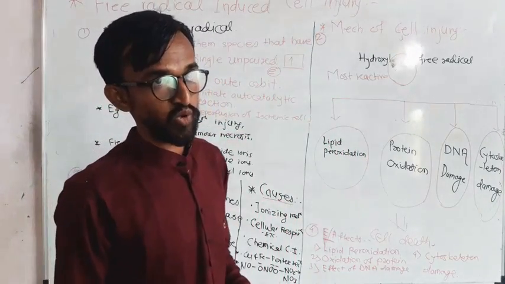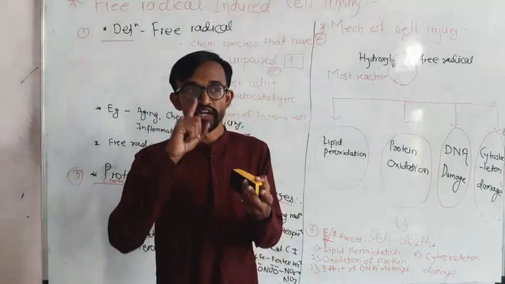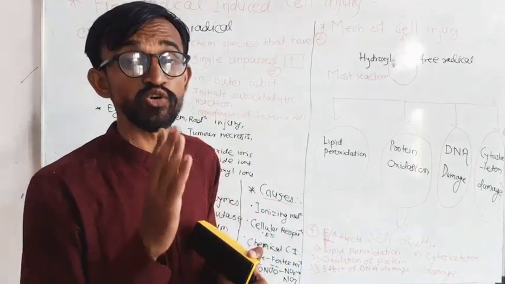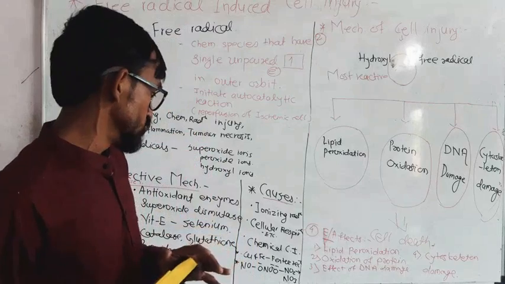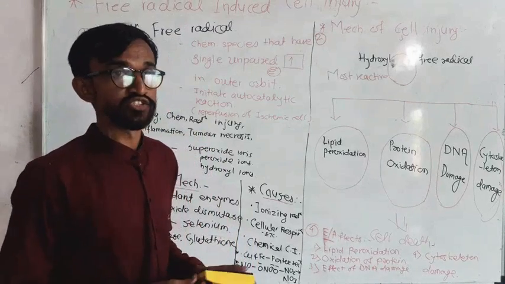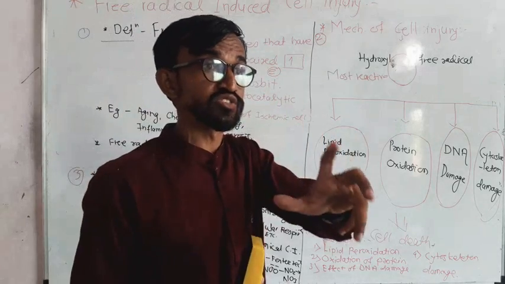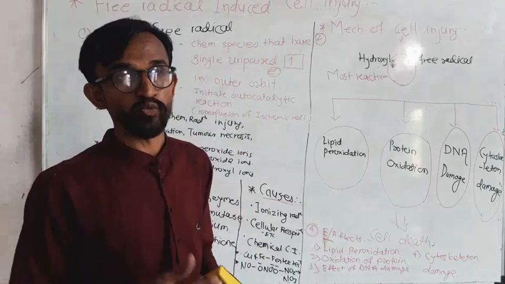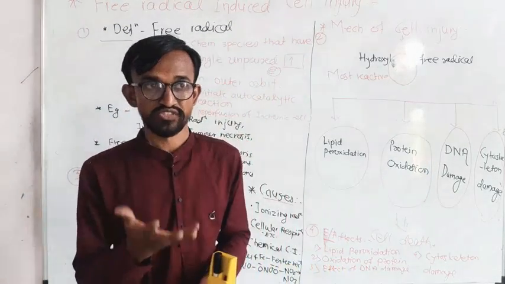So what we have discussed today is what is meant by free radical, the different superoxides, peroxides, and that hydroxyl ions are the most dangerous free radicals. There are also different causes you have to know. We use different sun creams during summer.